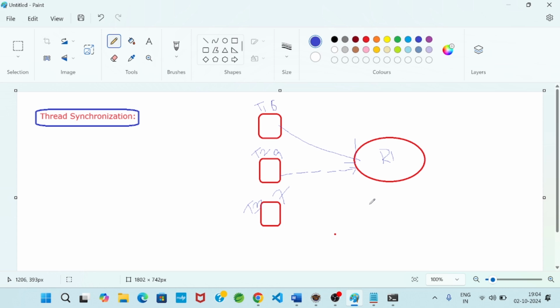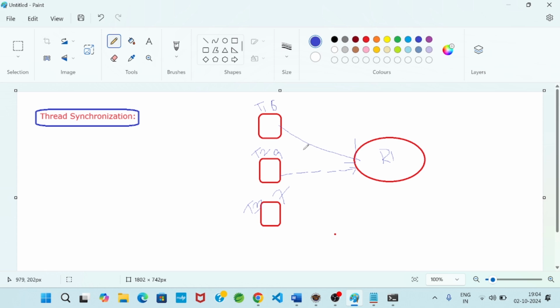Then the bus will go, then I will go. That means a higher priority thread can access the resource anytime for its execution. That's why T2 can access R1, no problem, because T2 has higher priority than T1.